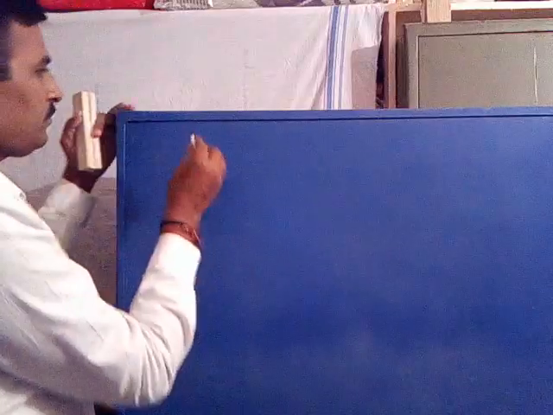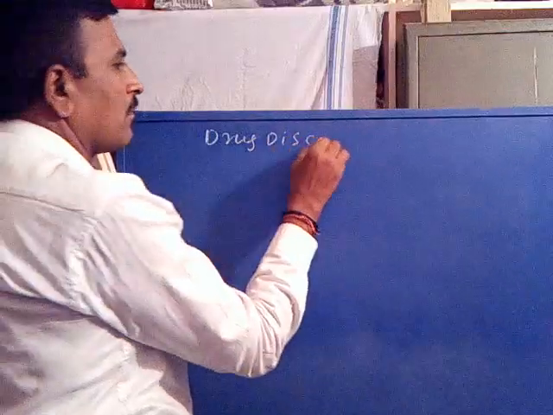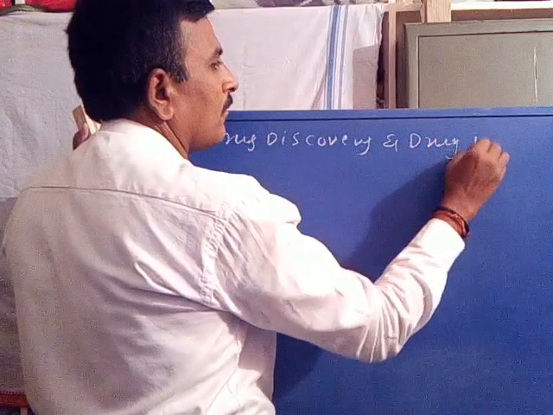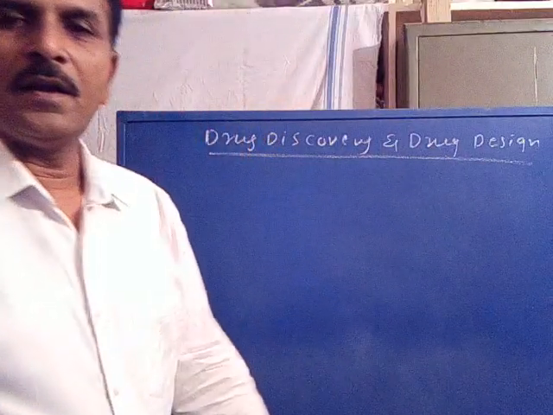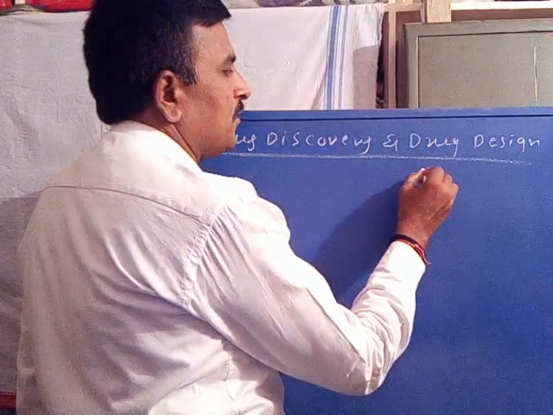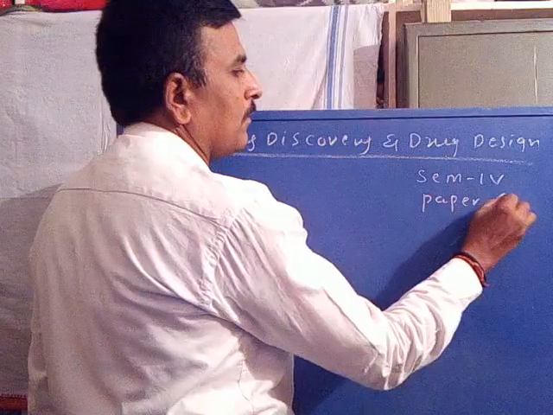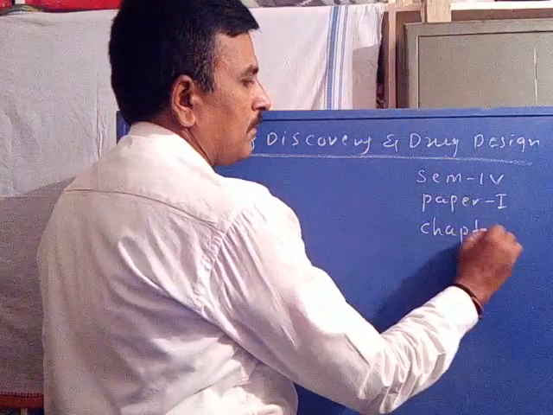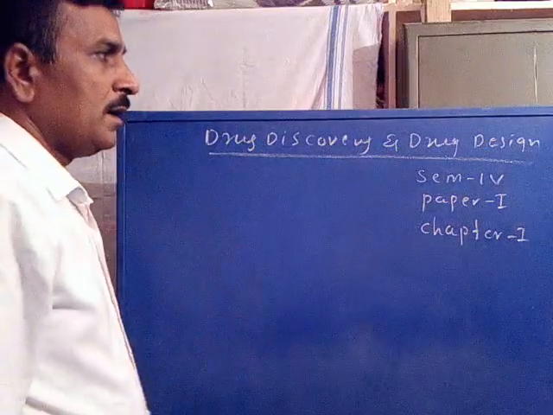So I am going to start fourth semester, paper 1, that is Medicinal Chemistry, first chapter: drug discovery and drug design. This is semester 4, paper 1, chapter 1, that is drug discovery and drug design.